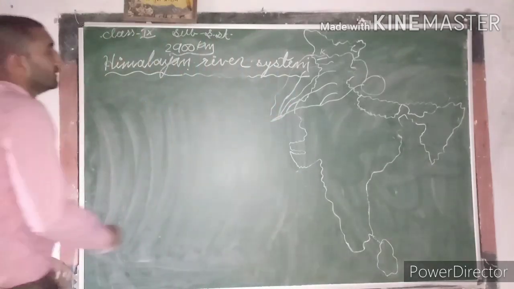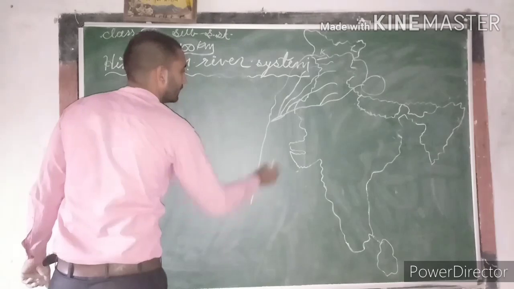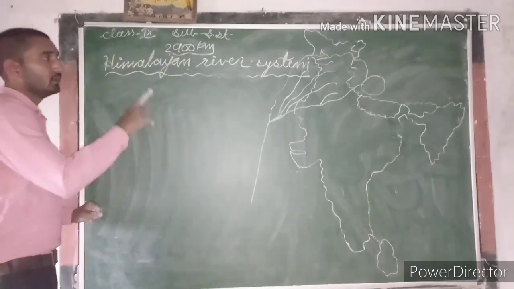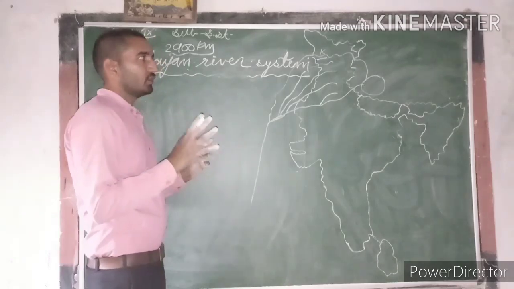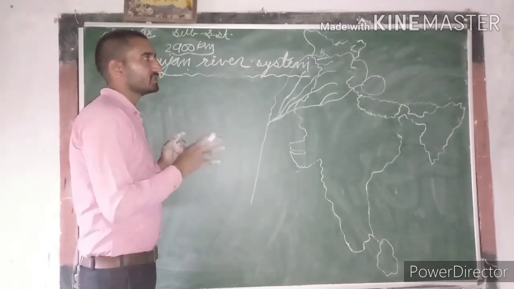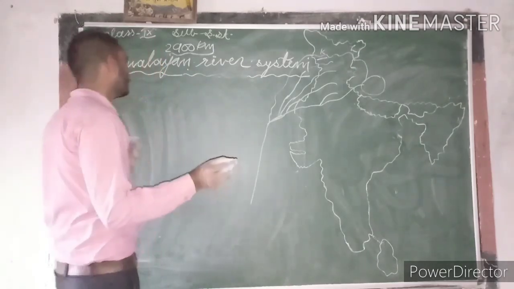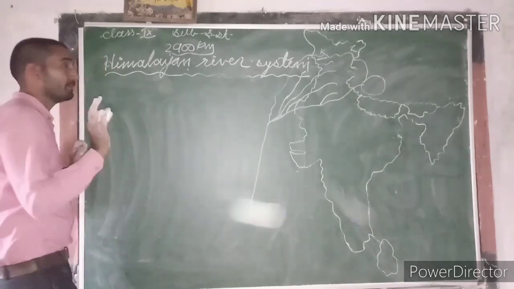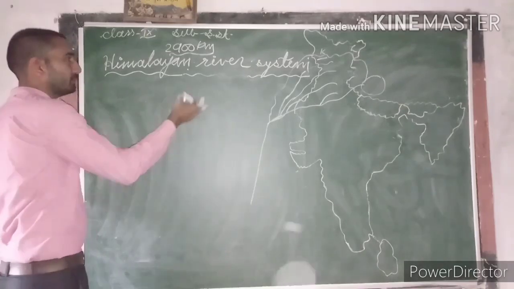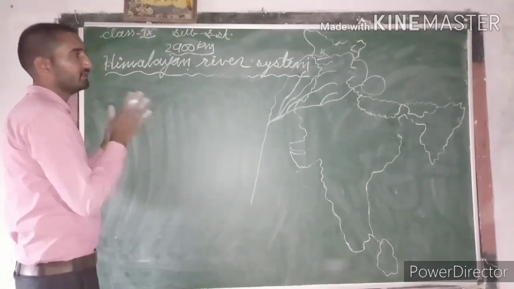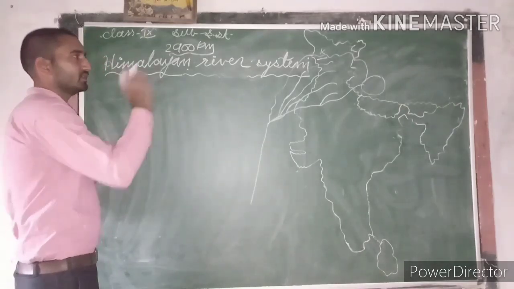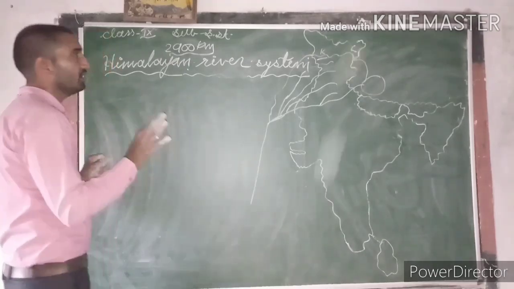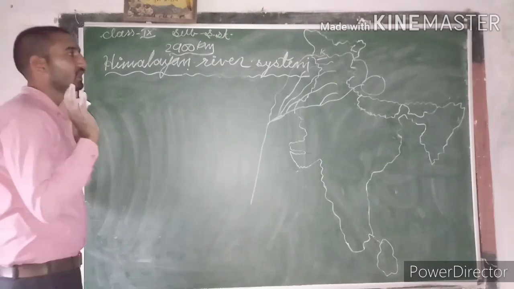This river formed a large plain, but most of the plain formed by the Indus river lies in Pakistan. Only one-third, if we divide the total into three parts, is in India, which is in Kashmir and Ladakh.